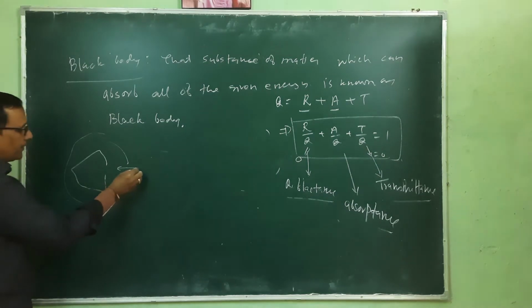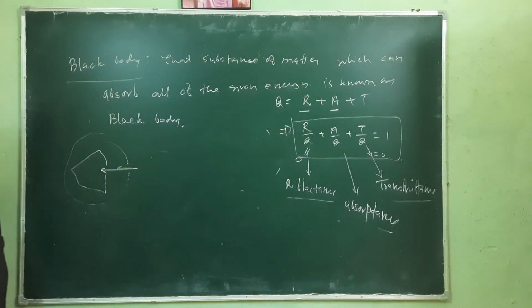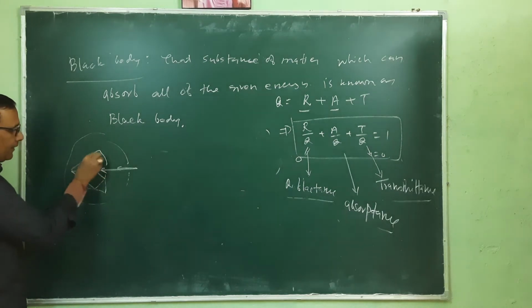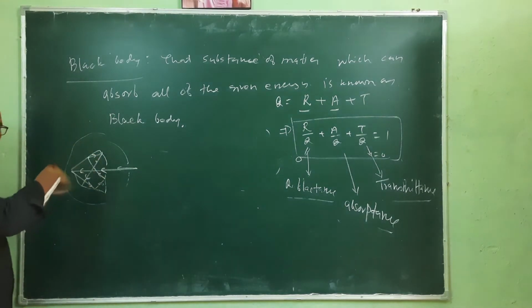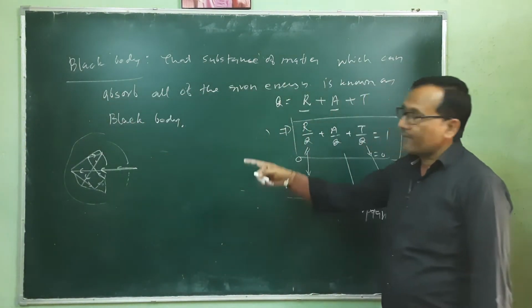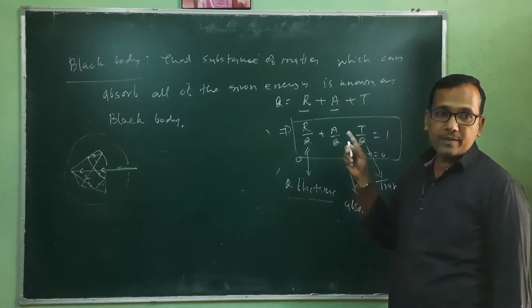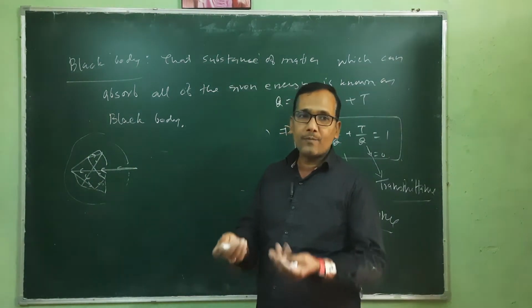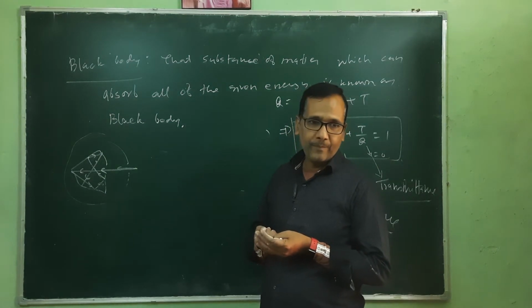If any radiation enters this cavity and reflects like this, and does not come out of the cavity, just reflecting from the inside surface, then one can consider this a black body, because it is absorbing 100% of the total energy.